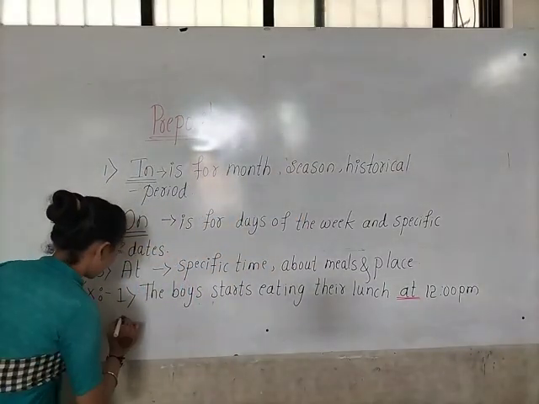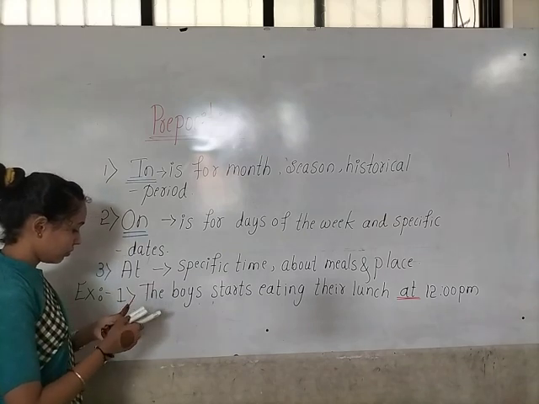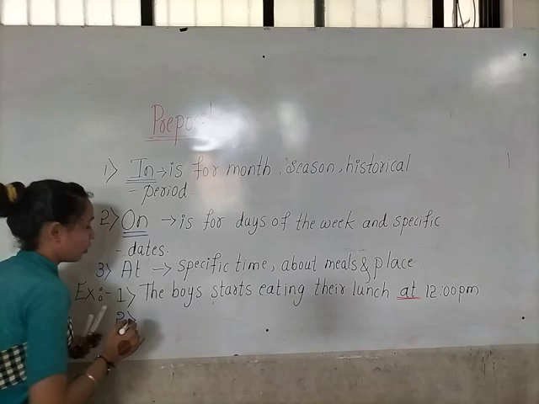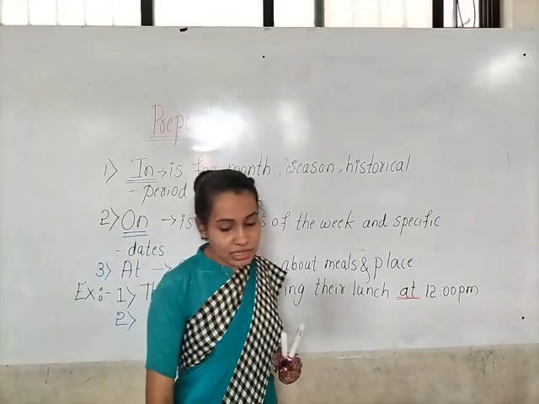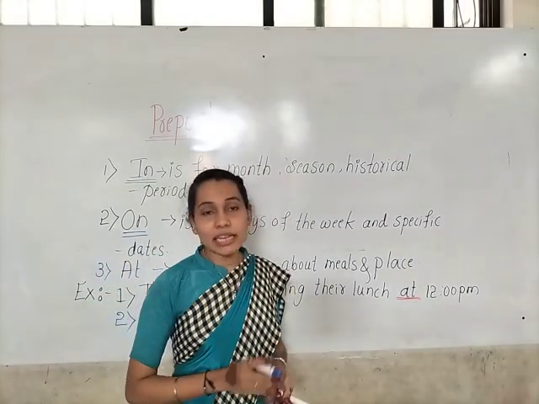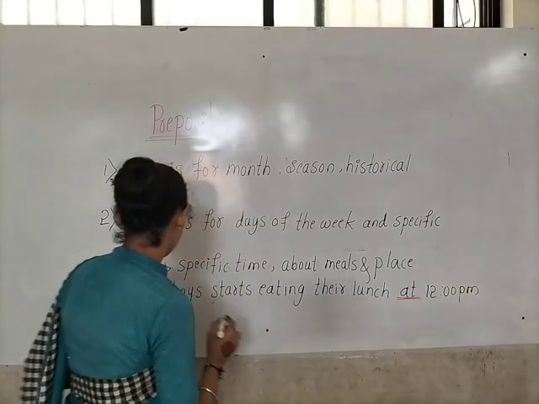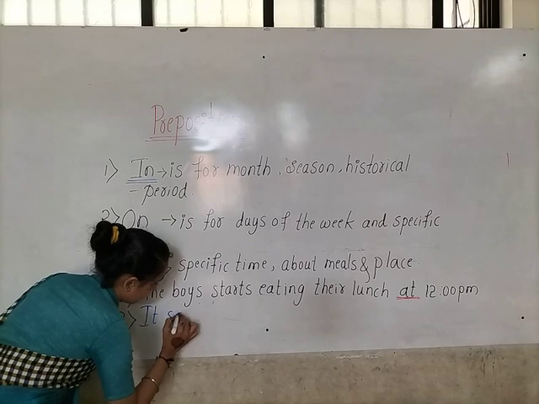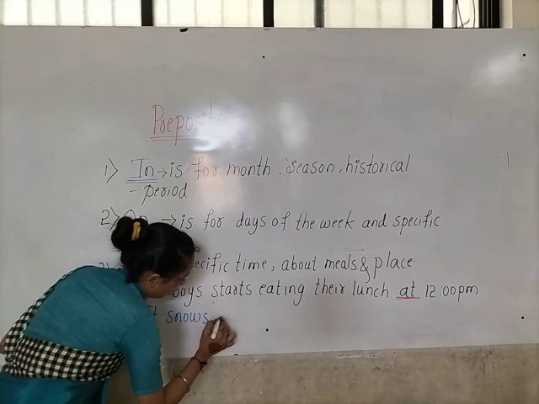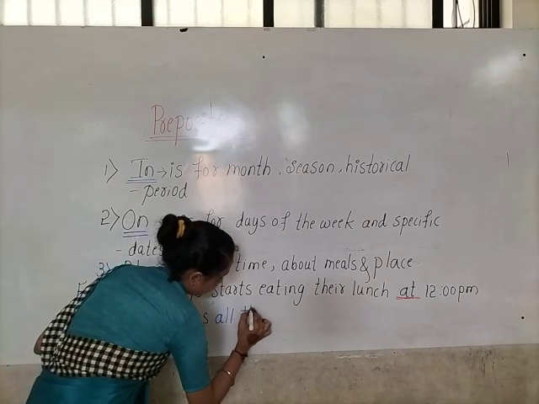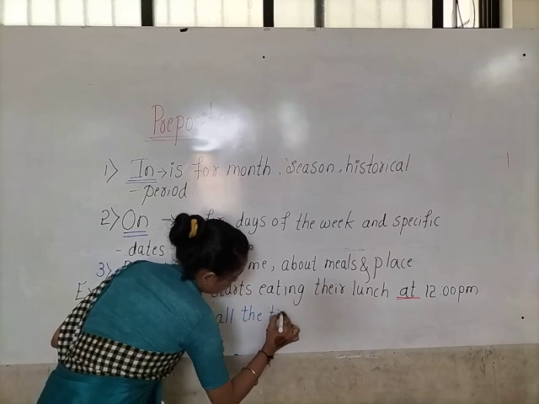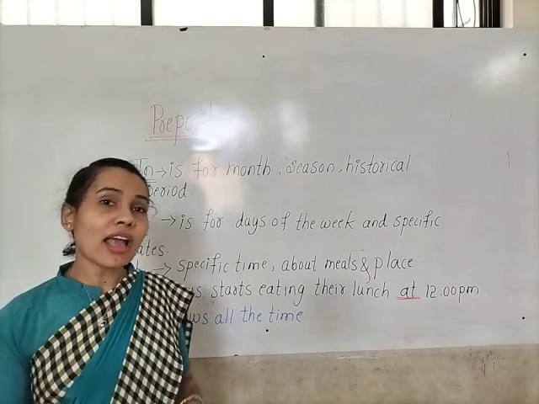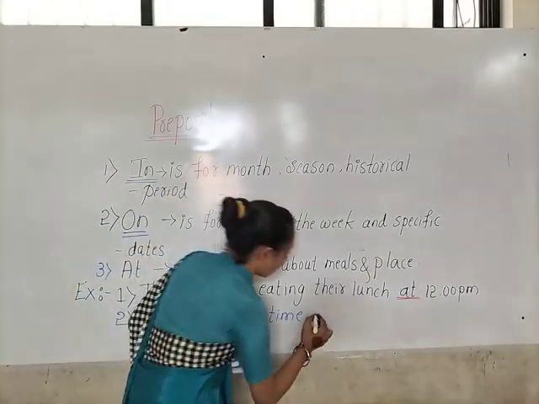Okay, now let us see the second one. Okay children, the second one is: it snows all the time in December.